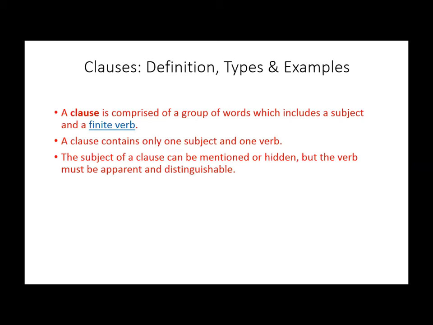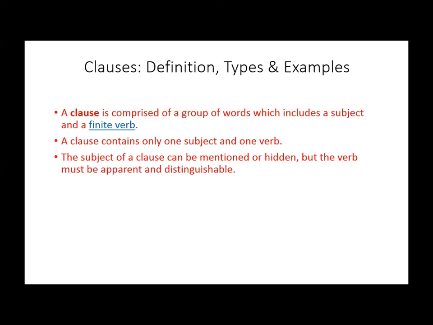Okay, so finally we can conclude that a clause is comprised of a group of words which includes a subject and a finite verb. What are the basic requirements? क्या होना ही चाहिए एक क्लॉज में? सब्जेक्ट और फाइनाइट वर्ब होनी जरूरी है. A clause contains only one subject and one finite verb. The subject of a clause can be mentioned or hidden, but the verb must be apparent and distinguishable. हो सकता है subject उसमें hidden हो, लेकिन verb हमें clearly नजर आएगी.